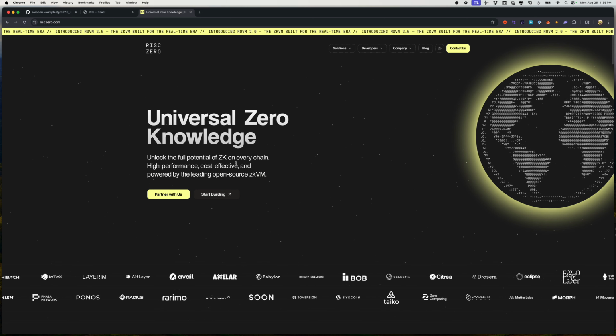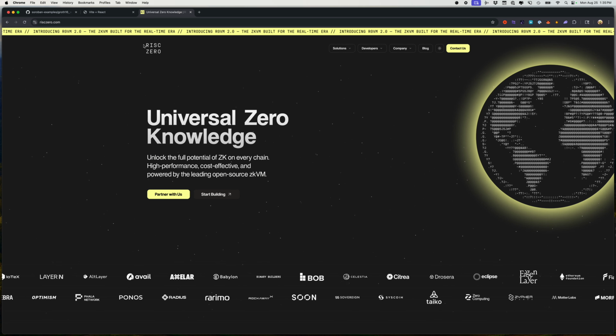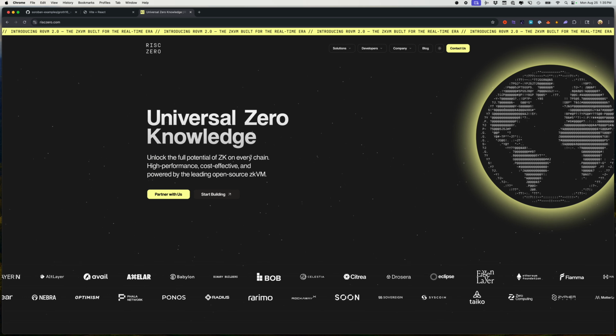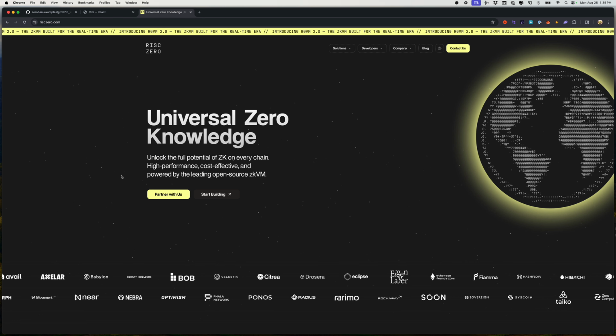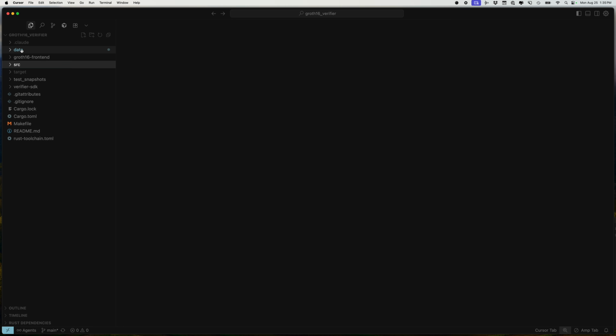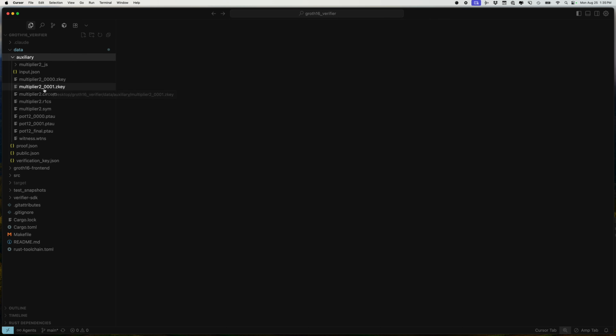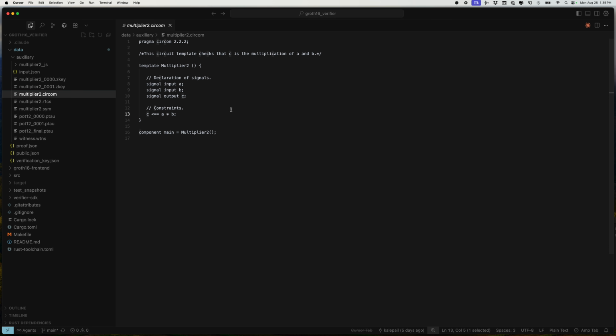So then this RISC-0, I've had a ton of fun. This one's very, very fast. It's very specific to being high performance. It's written in Rust. Instead of building Circom circuits, you can write your circuits in Rust. You can use the same prover logic. What's kind of nice about that is you can actually use the same physics engine in your circuit that you do in your actual game engine.